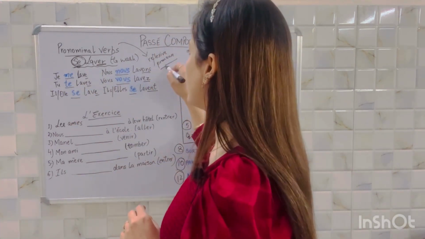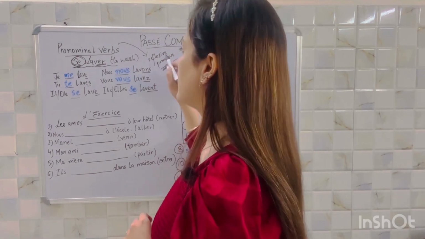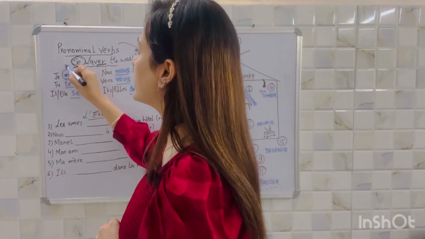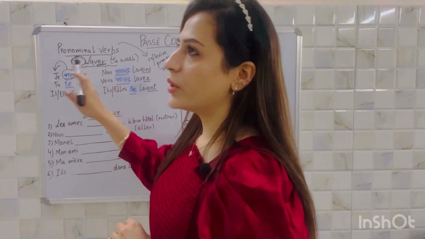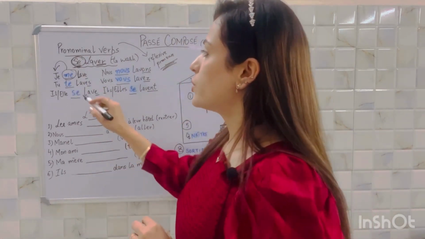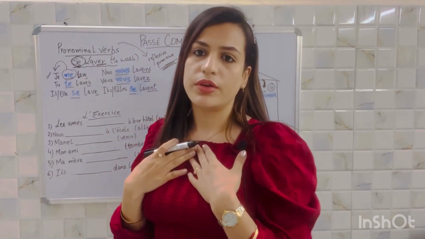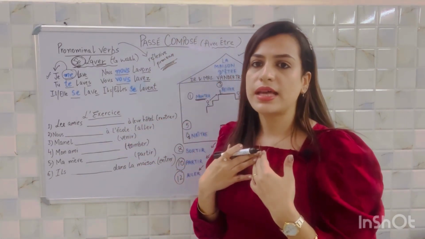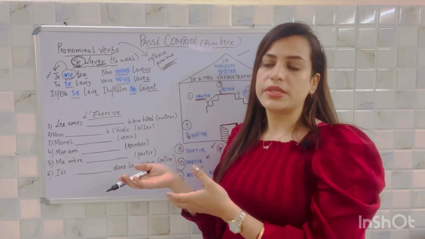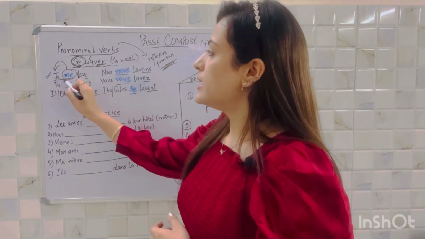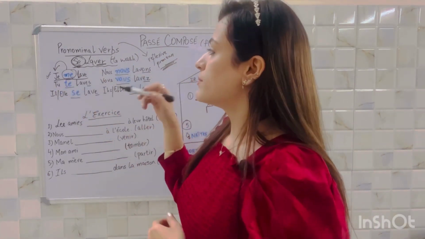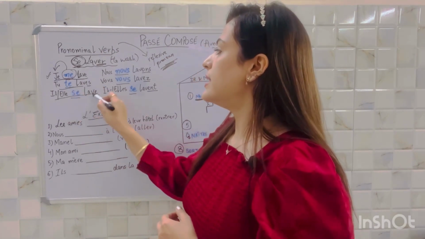Now what is this reflexive pronoun? The reflexive pronoun depicts that the subject is doing the task on its own. The person is doing the work himself. Je me lave, I wash myself. There are certain things that a person does himself, right? So this means je me lave, I wash myself, tu te laves, il, elle se lave.